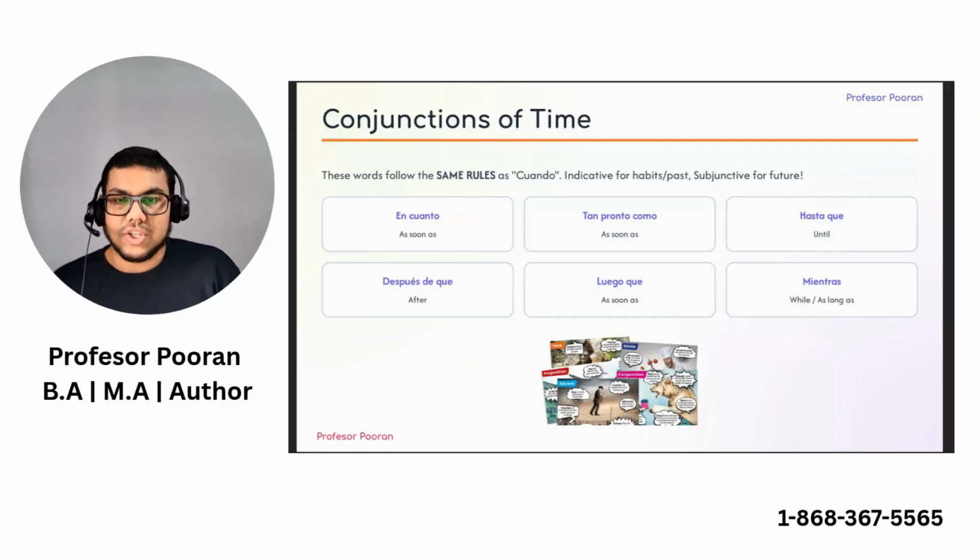So other conjunctions of time do follow the same rule like cuando. For example, en cuanto, tan pronto como, which carry the same meaning as soon as, hasta que, until, después de que, after, luego que, as soon as, and mientras. Now let's look at some examples.